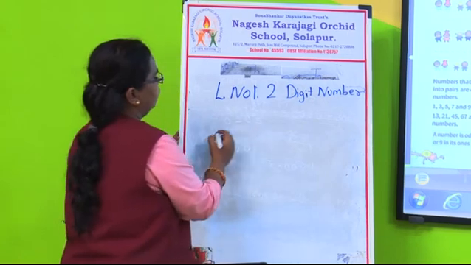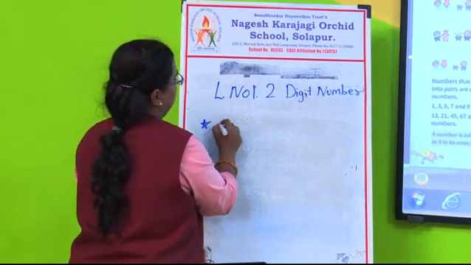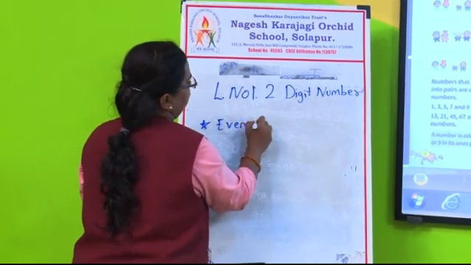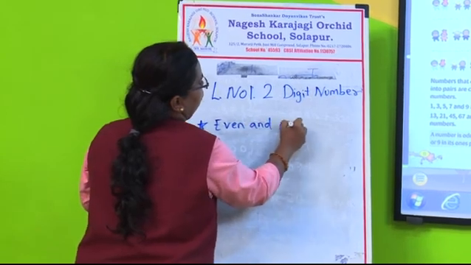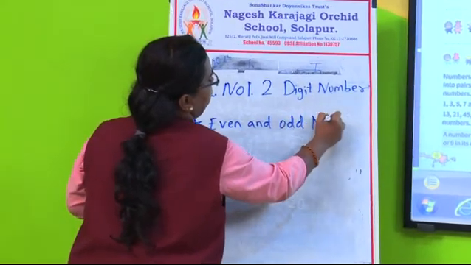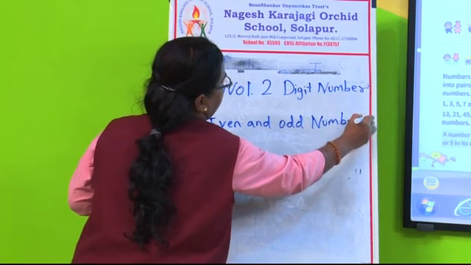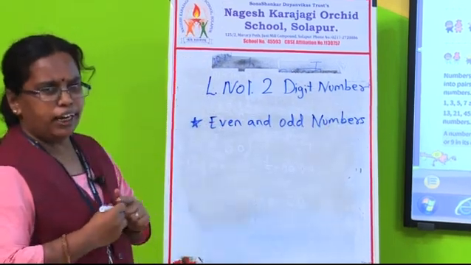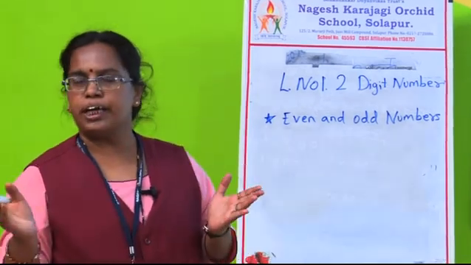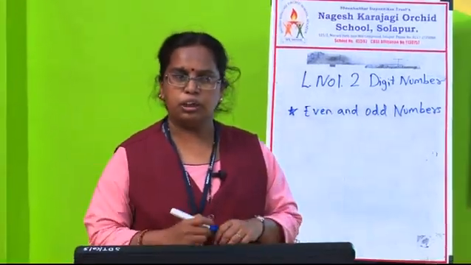Okay, now we shall start even and odd numbers. Now tell me, what are even and odd numbers? Can anybody tell me, which are those numbers?